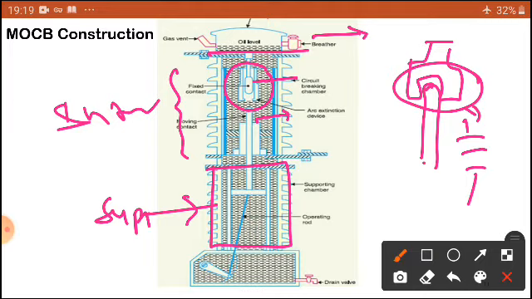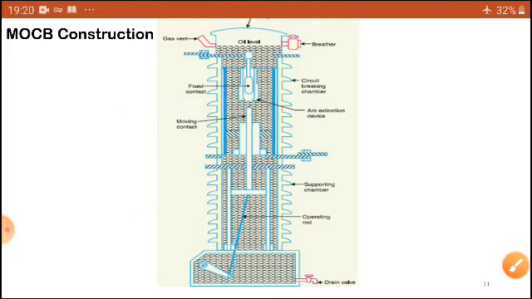Why are we going to use these minimum oil circuit breakers compared to bulk oil circuit breakers? Because the large volume of oil results in carbonization in BOCB. At the same time, the clearance between the live parts and the enclosures is minimum in this case. And the oil is mainly used for extinction of arc but not for insulation in this case. A small quantity of oil is enough to operate. So dear students, this is the basic idea of salient points regarding the MOCB.